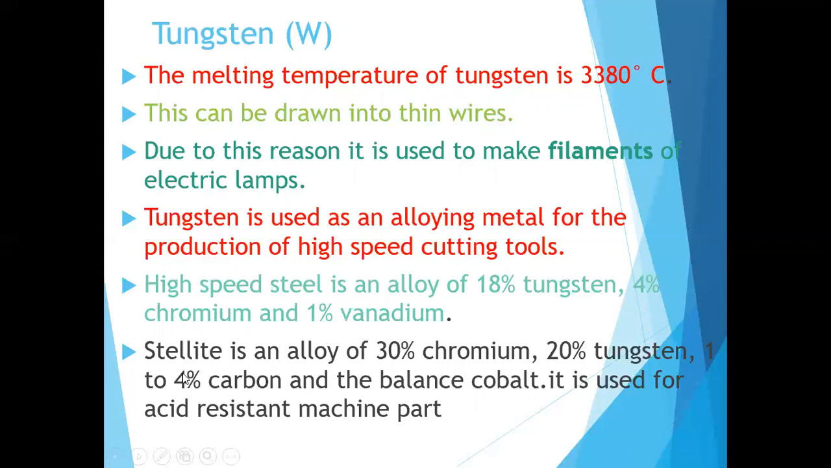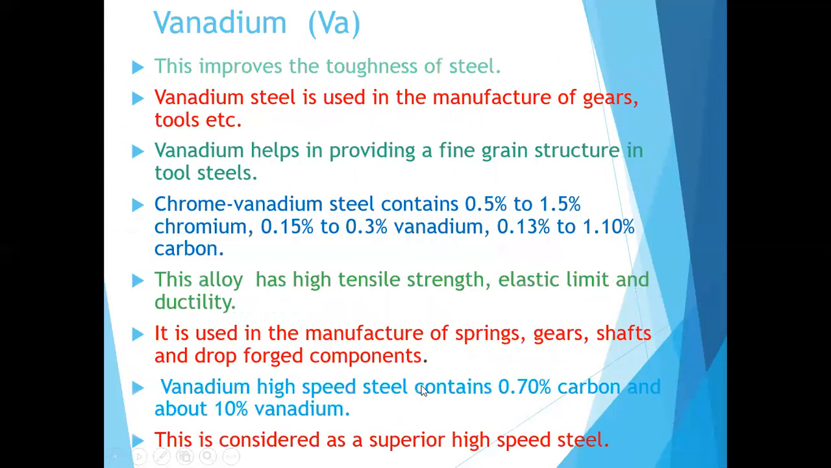The next one is stellite, an alloy of 30% chromium, 20% tungsten, 1 to 4% carbon, and the balance is cobalt. So the remaining will be cobalt. What is stellite used for? It is mainly used for acid resistant machine parts.